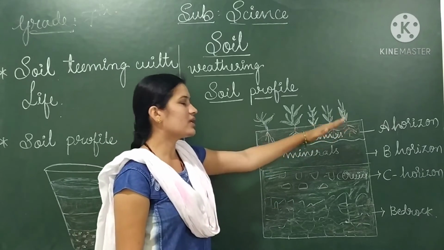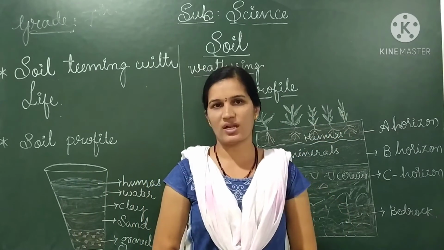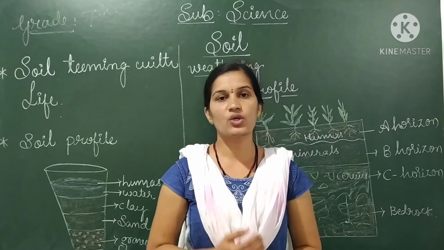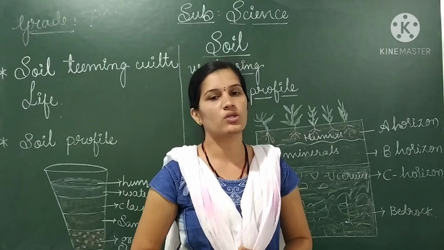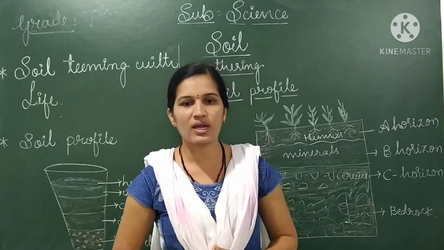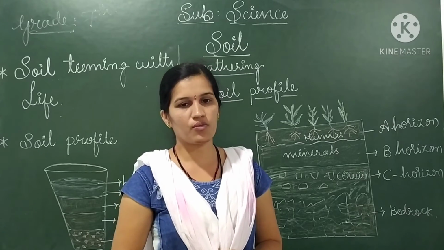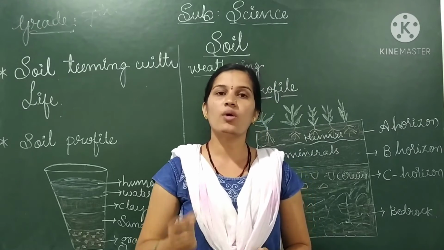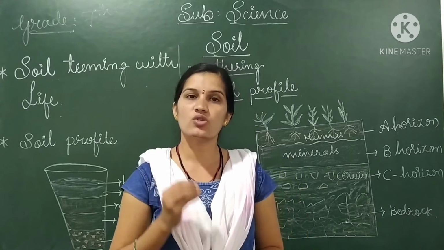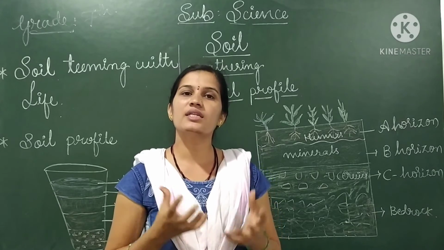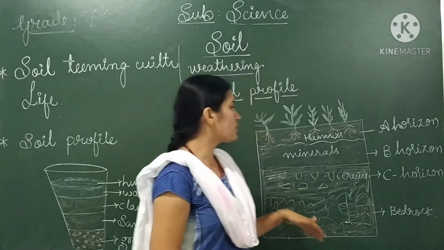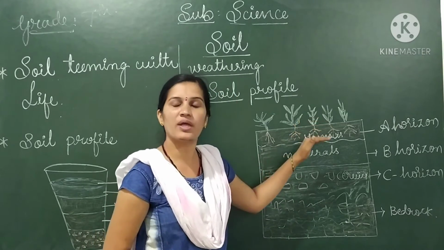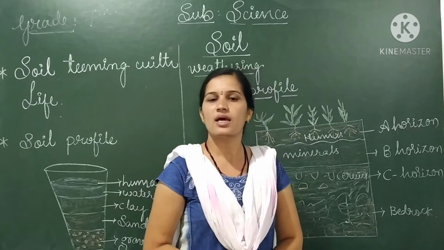What is A horizon? Yes, my dears, you know, the topmost layer of the soil. The topmost layer is very fertile and contains humus, so it is very helpful for the growth of plants. It provides nutrients for plant growth. This layer is generally called the top layer of the soil, and it is soft, porous and can retain more water compared to the other layers of the soil. So this is called A horizon, and it is very important for the survival of our life.